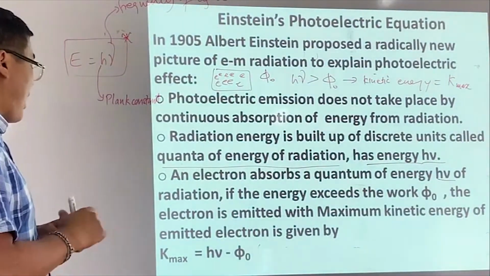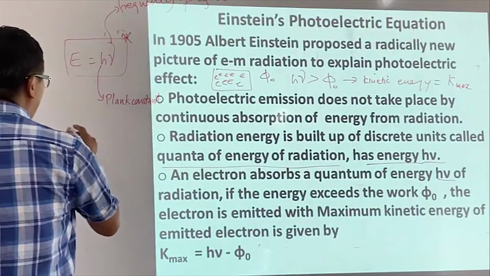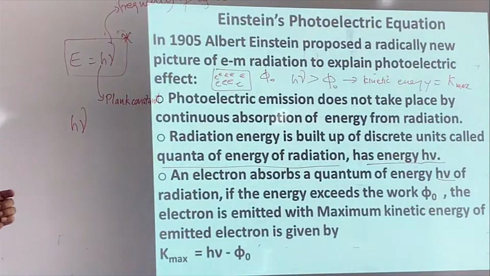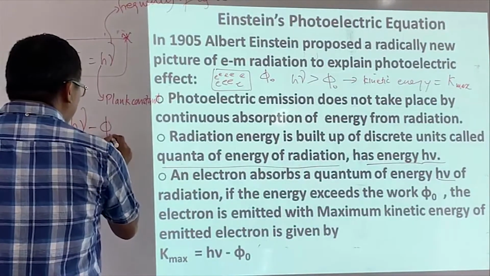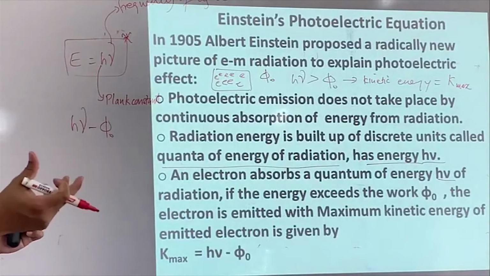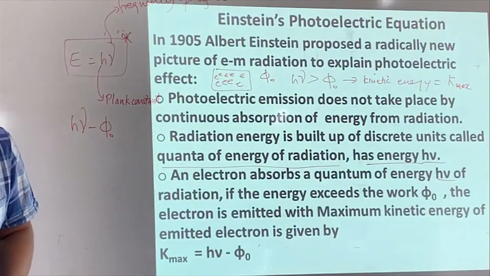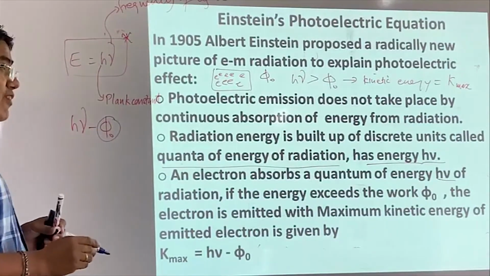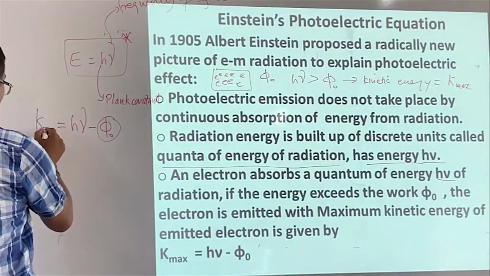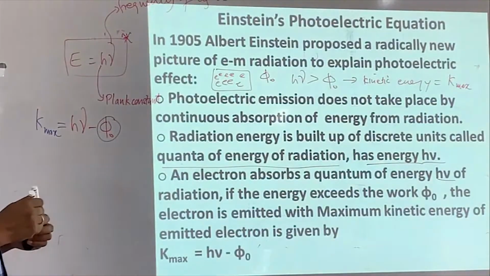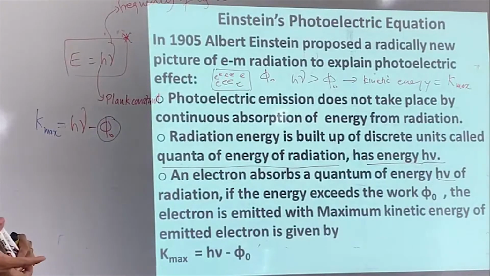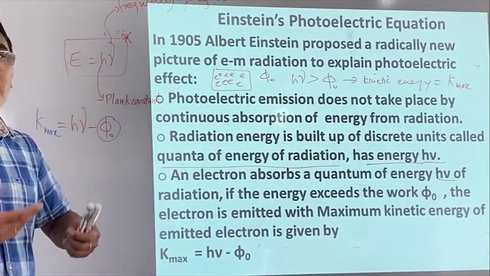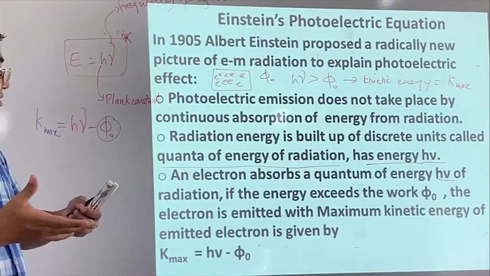So what I would like to tell you is, this is the amount of energy each light quantum has, and this much energy is spent on removing the electron. So how much energy is left now? This much amount of energy is left, in the form of kinetic energy, which we call the maximum kinetic energy. That's what we talk about.